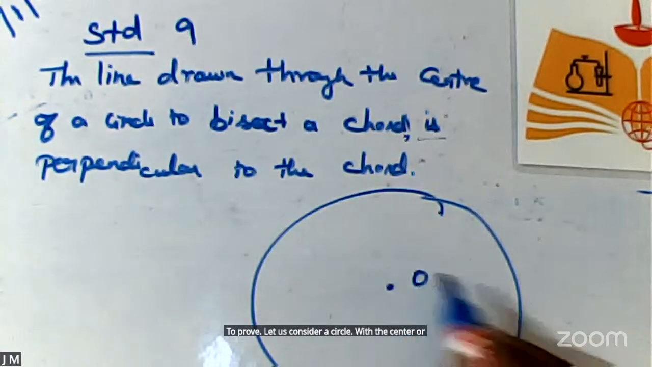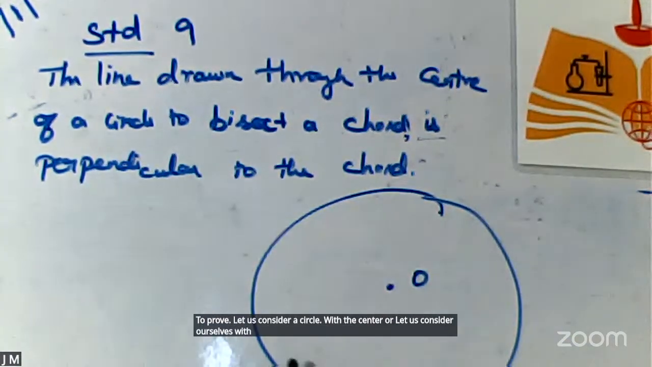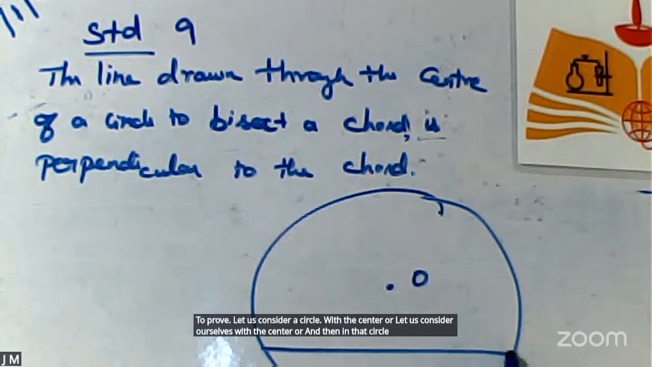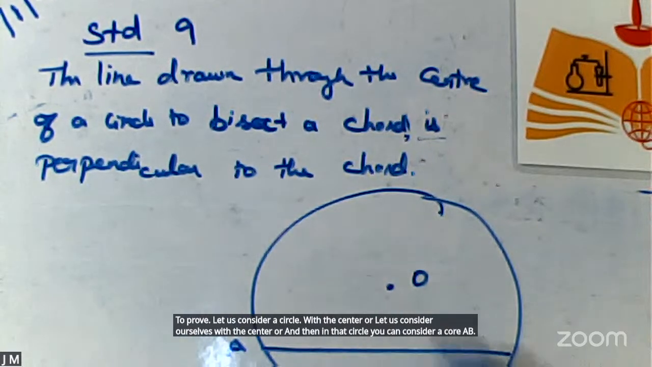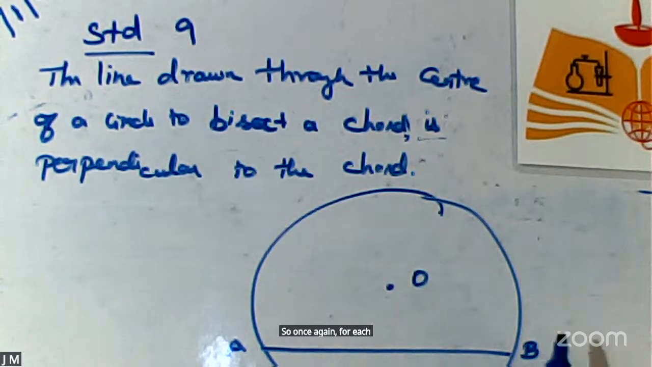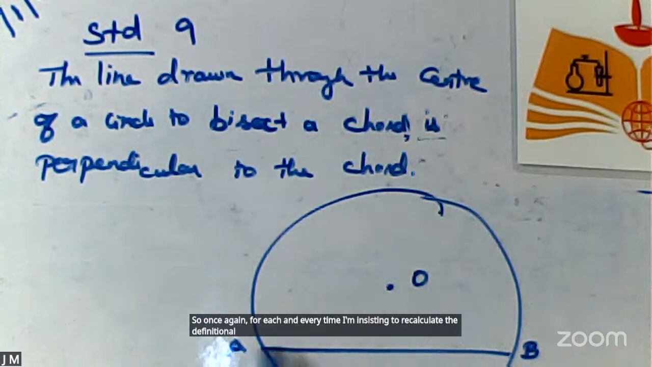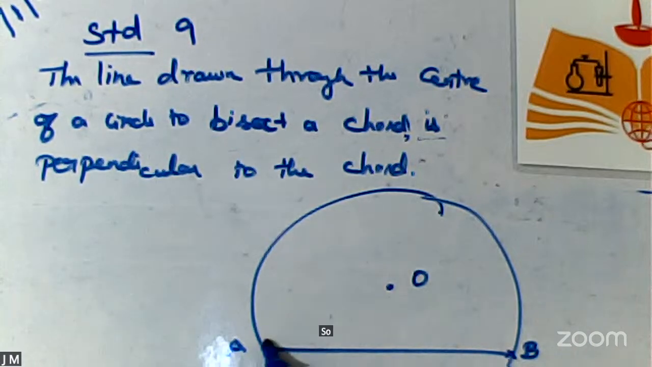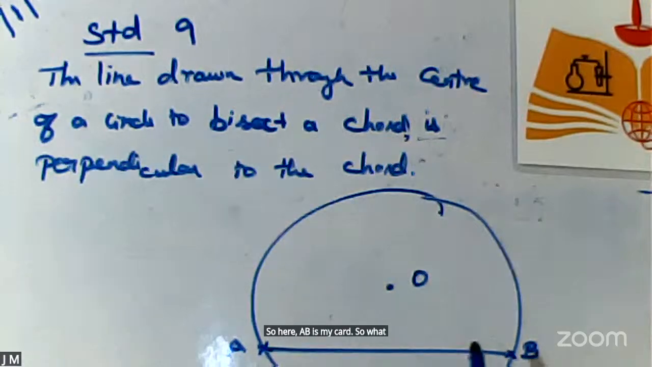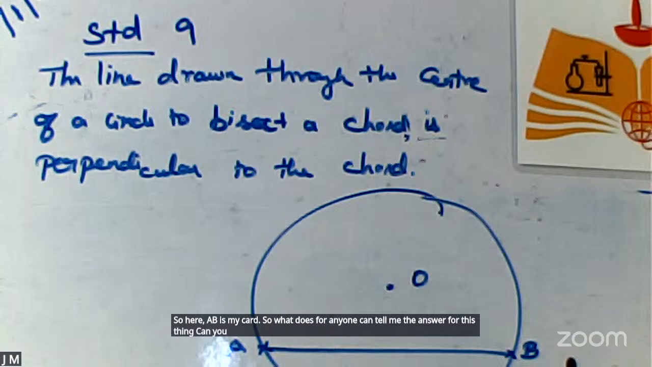Let us consider a circle with the center O, and then in that circle you can consider a chord AB. Once again, each and every time, I'm insisting to recapitulate the definition of everything. So here, AB is my chord. What is a chord? Anyone of you can tell me the answer for this?